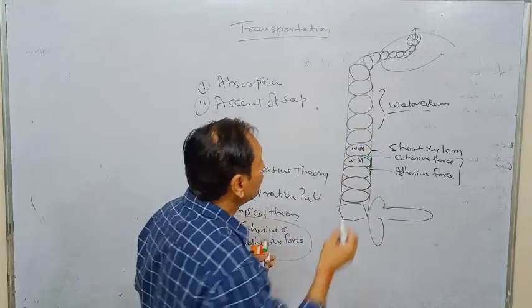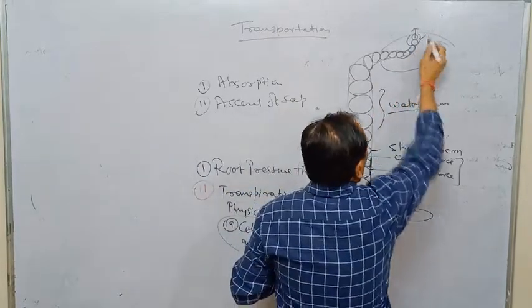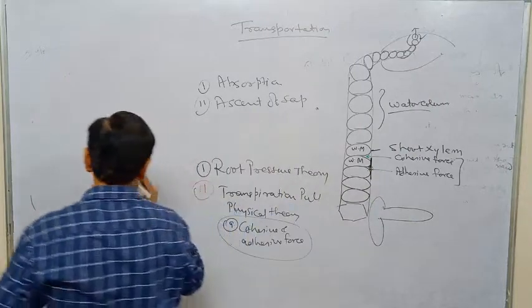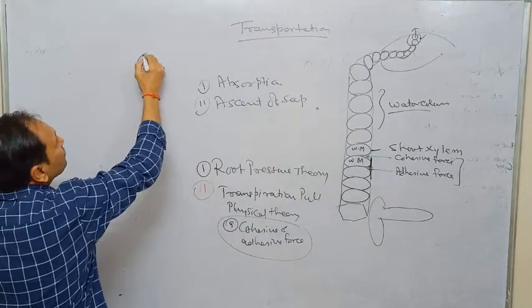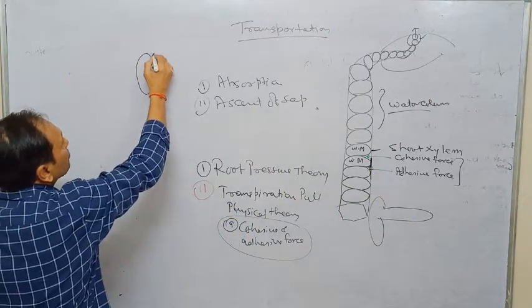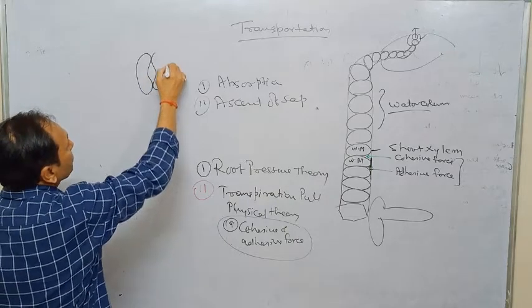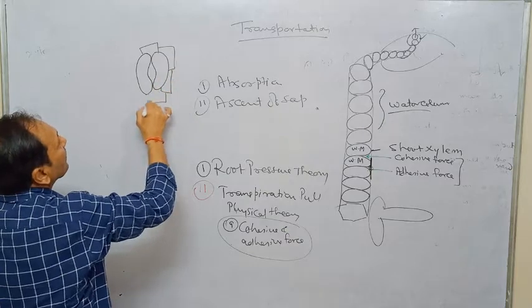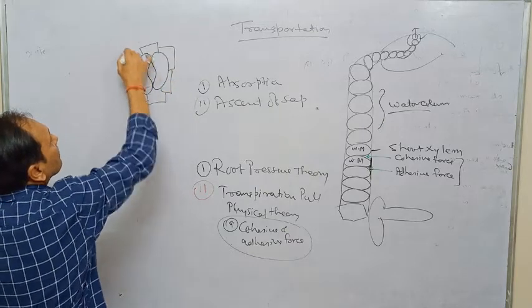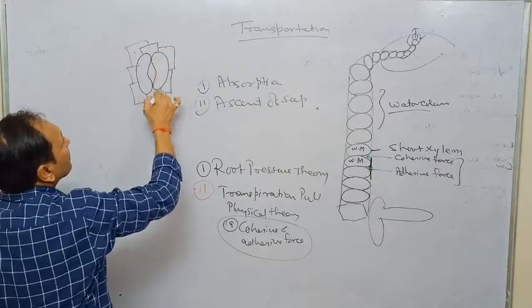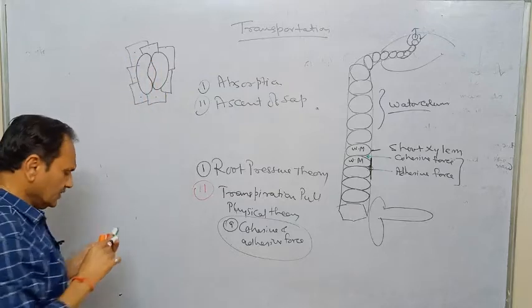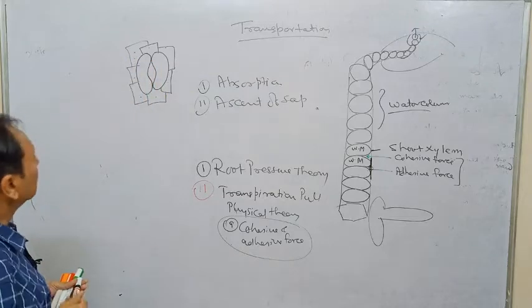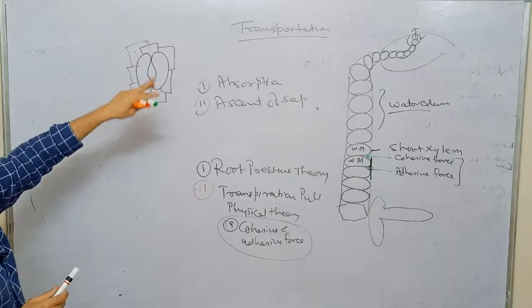What happens in the daytime? Suppose this one is the stomata, and this is the guard cell, this one is the guard cell. We will discuss in higher classes how stomata open or close.